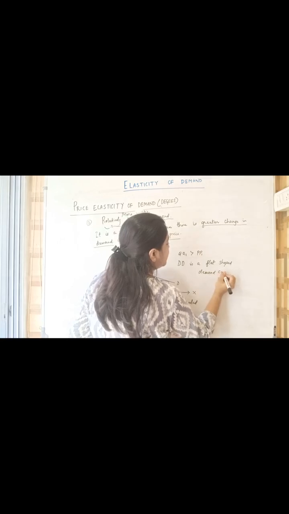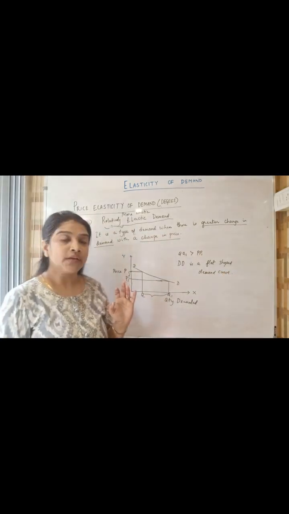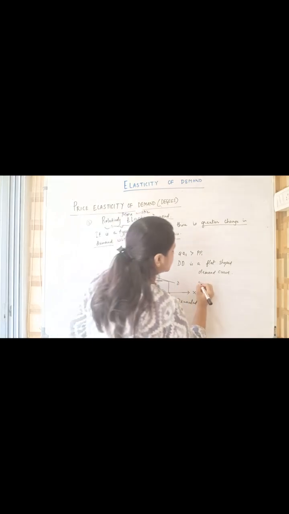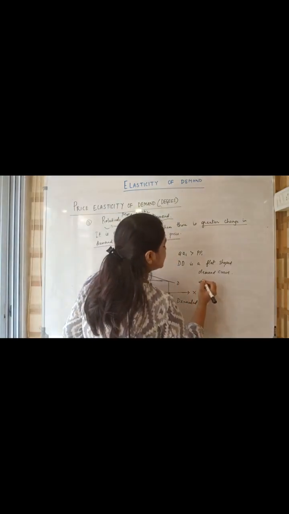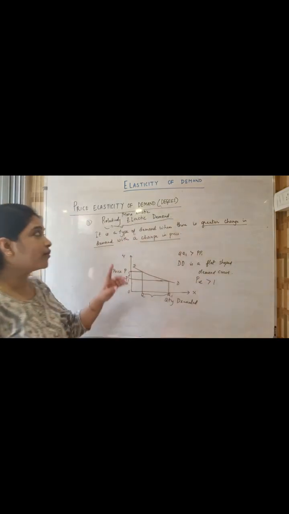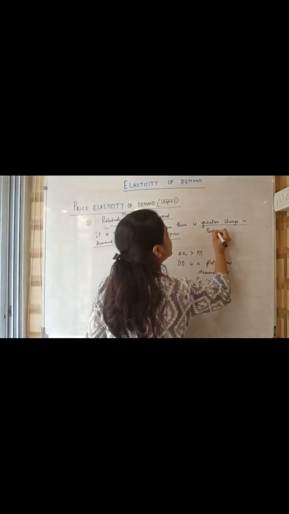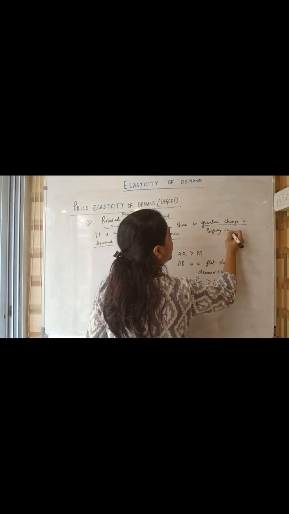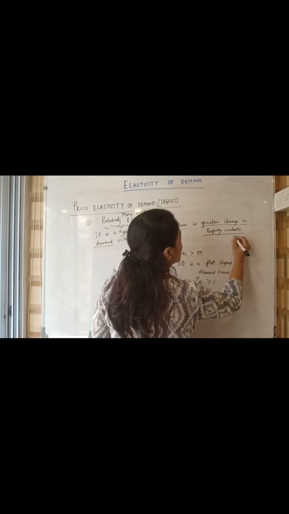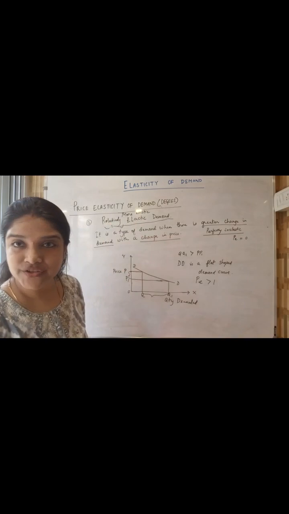Remember this, whenever demand is more elastic, it is flatter in shape. Okay, so this is also replicated symbolically as elasticity, price elasticity is greater than 1. Okay, I forgot to tell you all, in case of perfectly inelastic, the symbolical representation is price elasticity is equal to 0 because there is no change in demand.